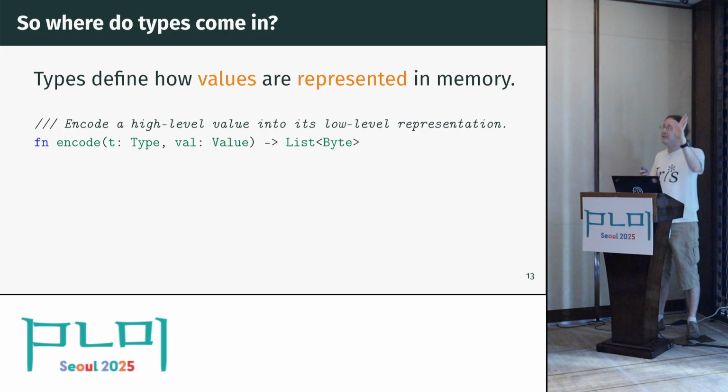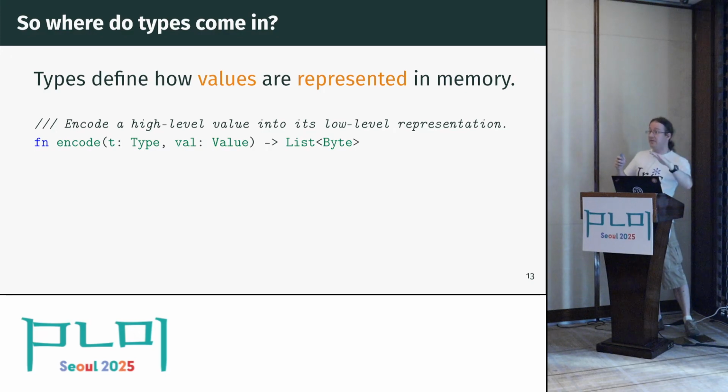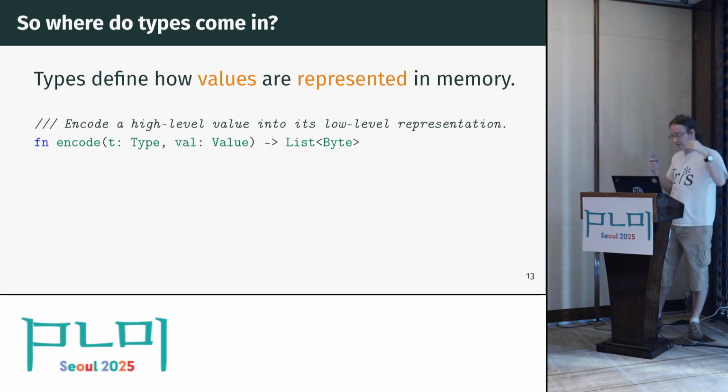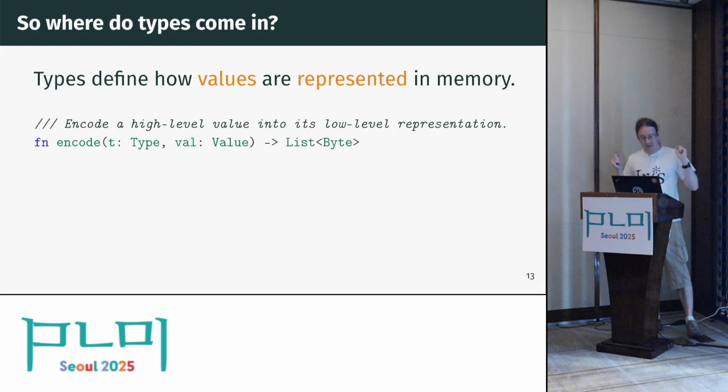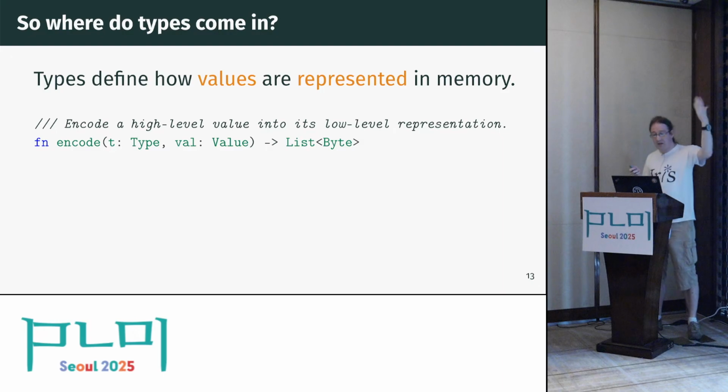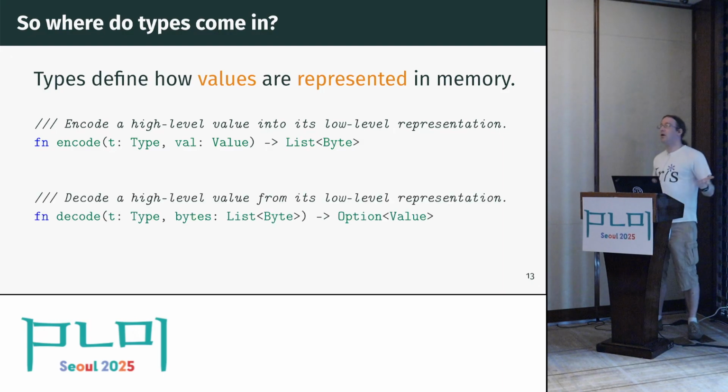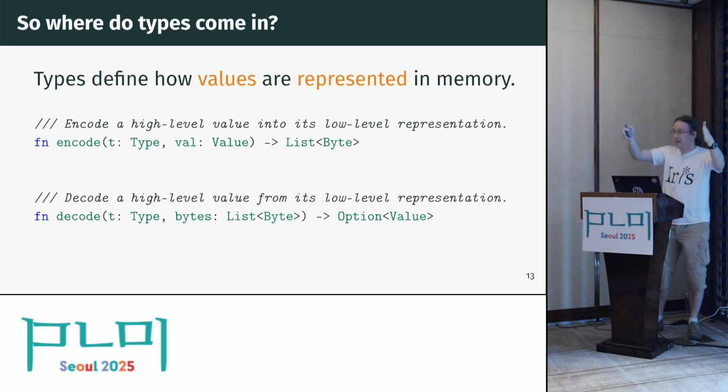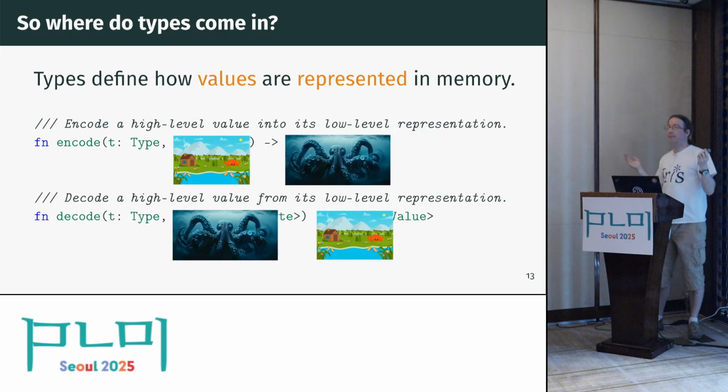This is something you can see hinted at in the C standard. They talk a lot about representation. They never make it very clear what exactly they mean by this. So here's what we interpret this as, or at least my proposal for MiniRust, is that the representation is really basically a form of serialization. You take your high-level value and you turn it into a list of bytes, just like when you want to take your structured thing and send it over the network or something like that, right? So there is an encode function which serializes, and there is a decode function which deserializes, takes a list of bytes and returns the corresponding high-level value. And these two functions basically bridge the gap between the safe, beautiful, happy land and the Kraken bird, right? That's how you go back and forth.